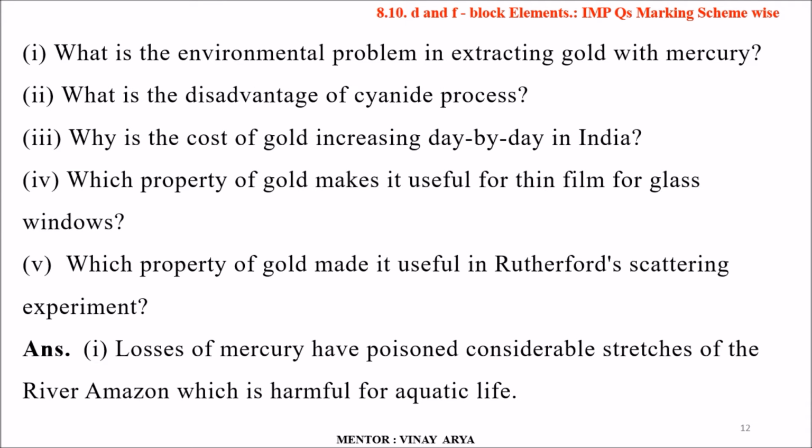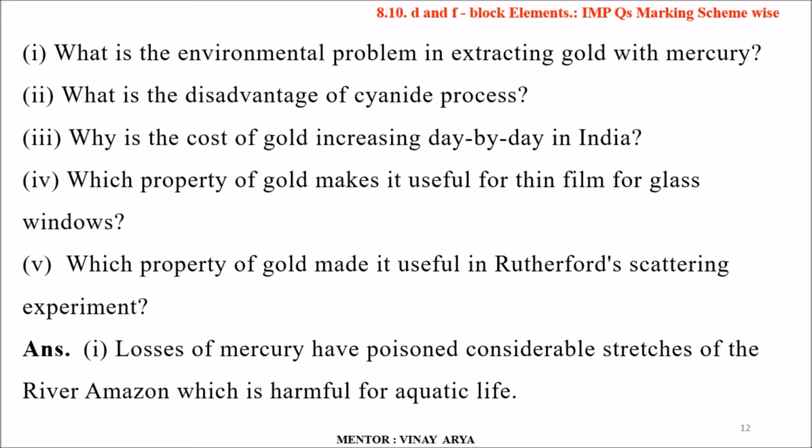First part: what is the economical or environmental problem in extracting gold with mercury? Second, what is the disadvantage of the cyanide process? Third, why is the cost of gold increasing day by day in India? Fourth, which property of gold makes it useful for thin film on glass windows? Fifth, which property of gold makes it useful for the Rutherford scattering experiment?